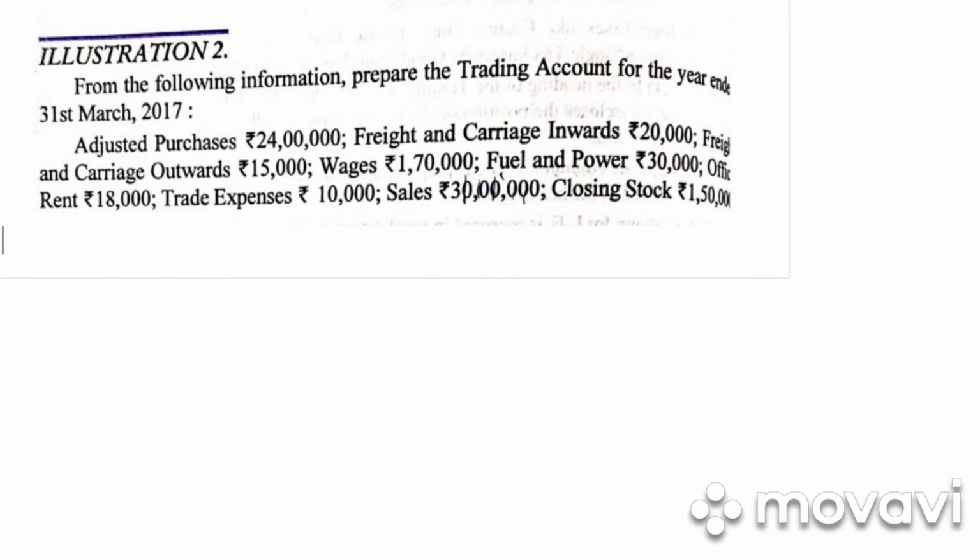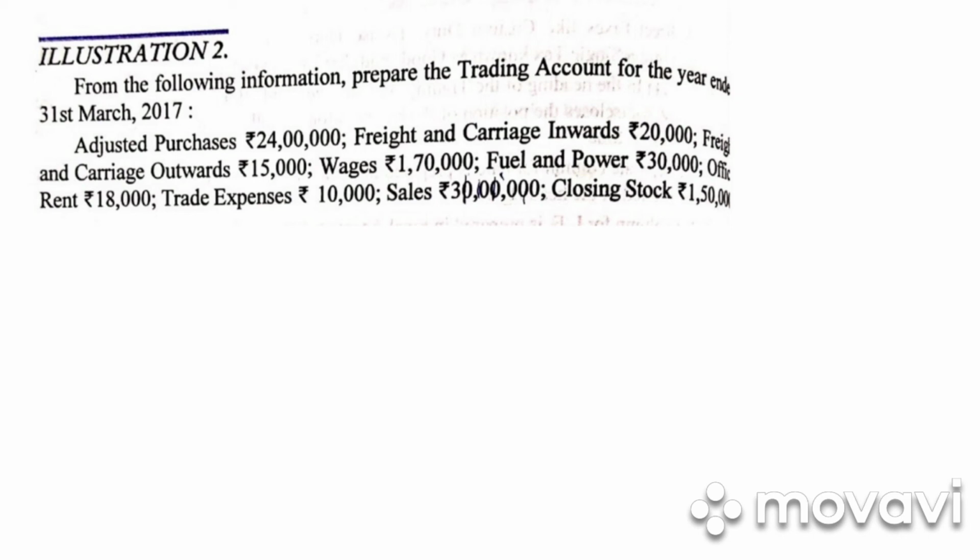Take down illustration 2. From the following information, prepare the trading account for the year ended 31st March 2017. Adjusted purchase. What is adjusted purchase? It is nothing but opening stock plus purchases minus closing stock. So instead of giving us opening stock separately, purchase separately and closing stock separately, they have given us adjusted purchases. Freight and carriage inwards 20,000. Freight and carriage outwards 15,000.